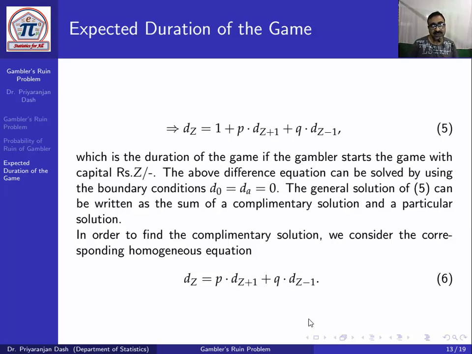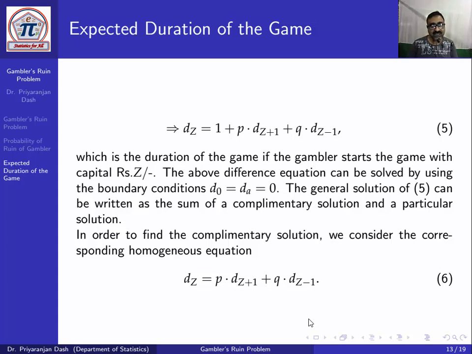So d0 equal to da, that is equal to 0. Now using these two boundary conditions, we have to solve this homogeneous difference equation dz equal to P into dz plus 1 plus Q into dz minus 1.